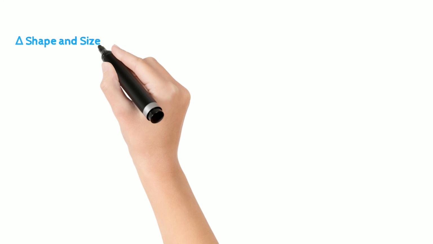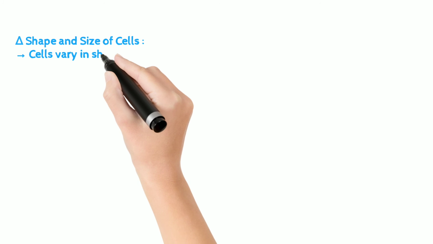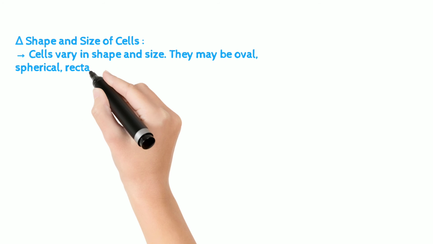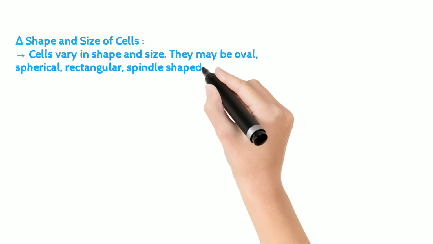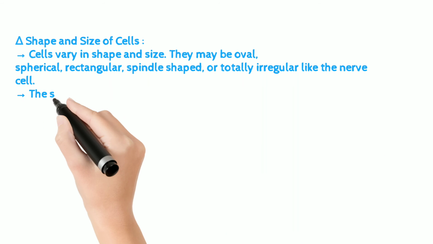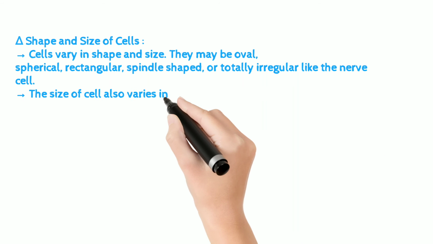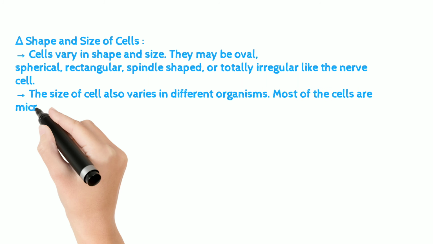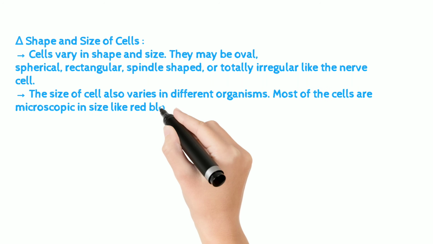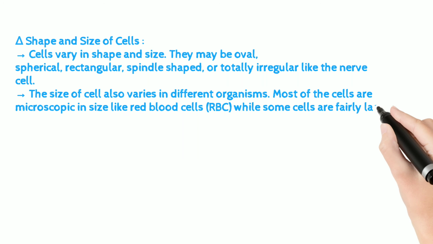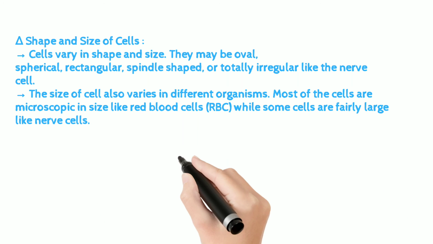Shape and size of cells. Cells vary in shape and size. They may be oval, spherical, rectangular, spindle-shaped, or totally irregular like the nerve cell. The size of cell also varies in different organisms. Most of the cells are microscopic in size like red blood cells, RBC, while some cells are fairly large like nerve cells.